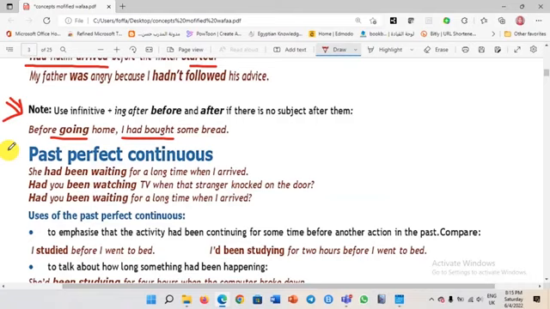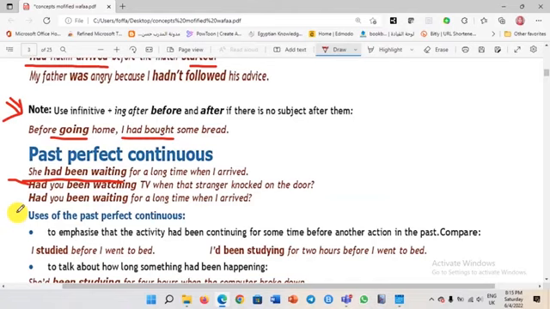Why didn't I say she had waited for a long time? Because I want you to know that she had been waiting for a long time. I stress the idea of the time here. But still, she had been waiting first, then I arrived. So where is the first action here? She had been waiting.